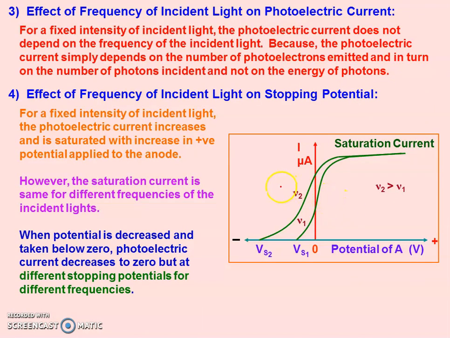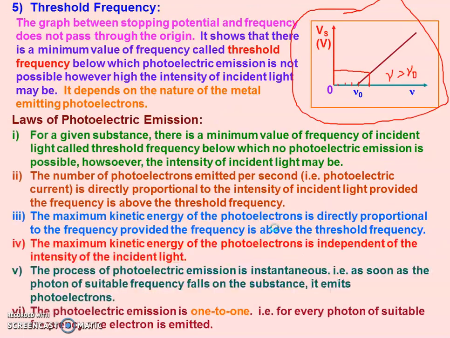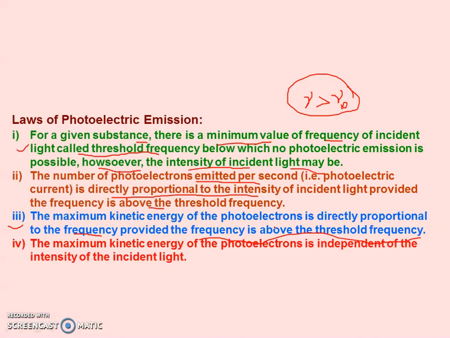there are two frequencies, nu2 and nu1. Nu2 is greater than nu1. For nu2, stopping potential is higher than the stopping potential of nu1. It means the kinetic energy of emitted electrons is higher for nu2. So the kinetic energy of emitted electrons depends on the frequency, right?